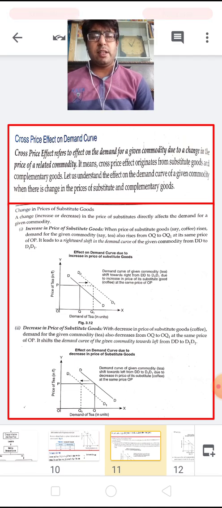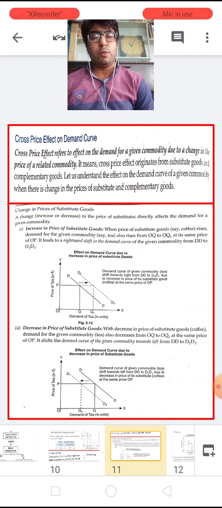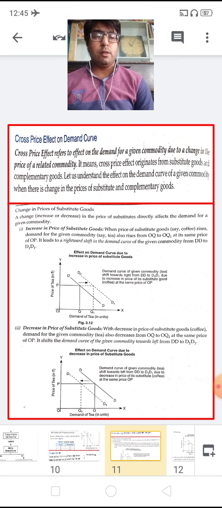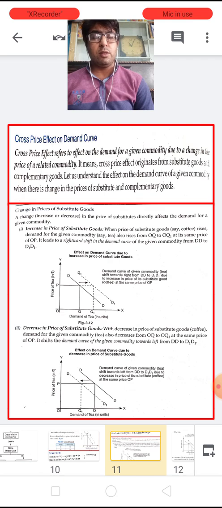Children, now let's learn the next topic, that is cross price effect on demand curve. Now, what is the cross price effect? Children, cross price effect refers to the effect on the demand for a given commodity due to a change in the price of related goods. It means the cross price effect originates where there are substitute goods and complementary goods. If there is any decrease or increase in the price of these related goods, then it is known as cross price effect.